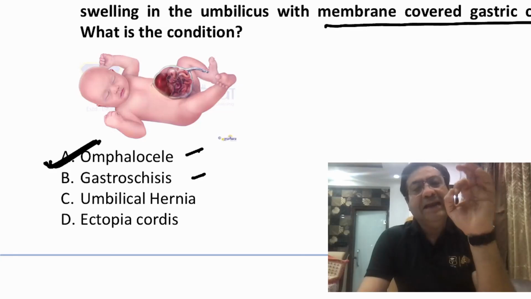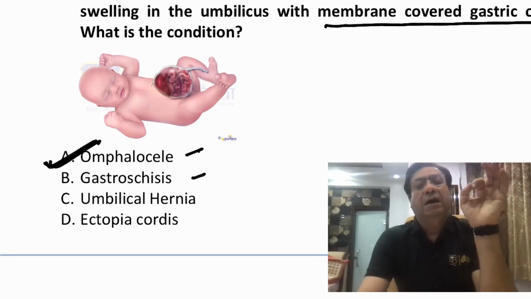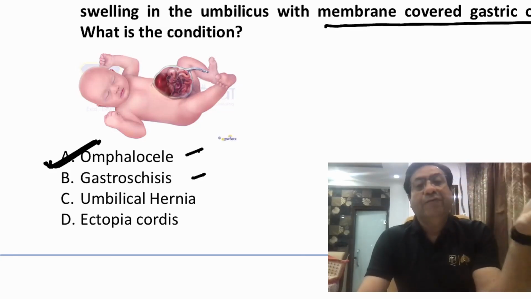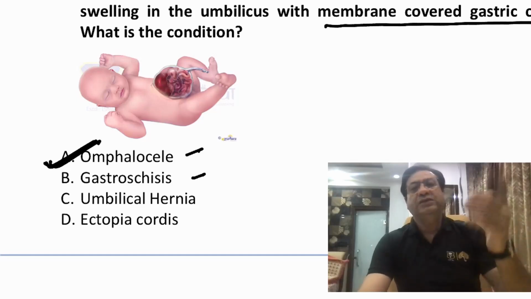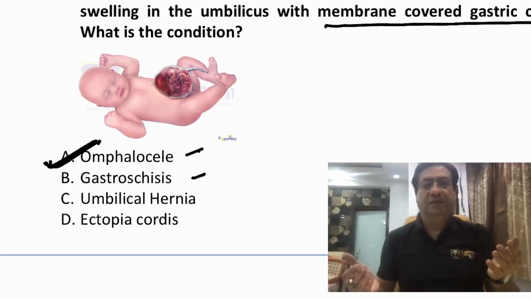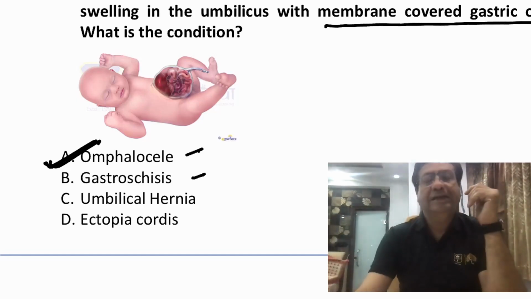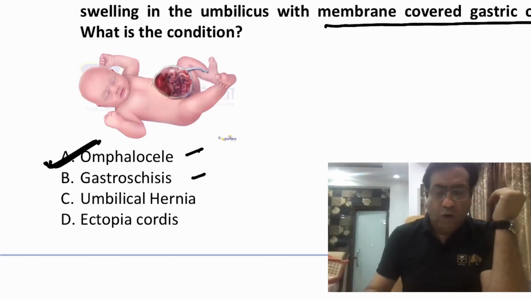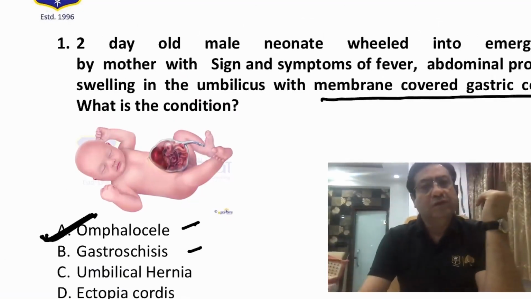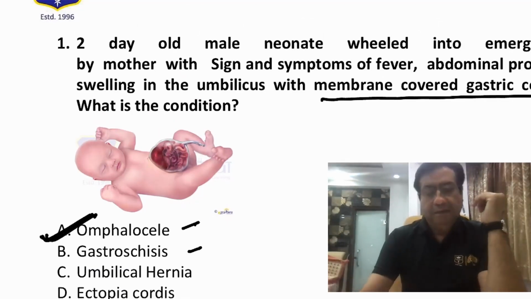Omphaloceles usually are many times associated with many other congenital defects, and therefore they are usually part of syndromes. Gastroschisis are usually solitary congenital defects, but omphaloceles are usually part of many syndromes, because they are often co-associated with some other congenital defects. So all in all, this is most likely an omphalocele, which can be seen in the picture.